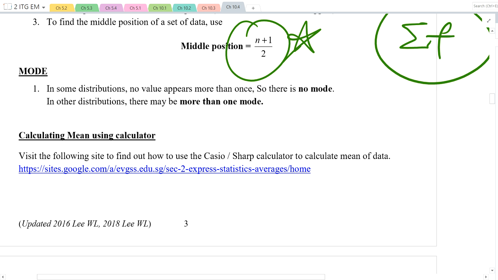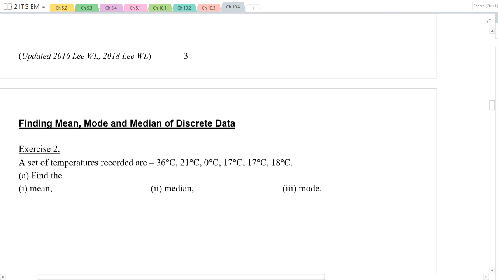You can actually use your calculator. Regardless of the model of your calculator, Casio or Sharp, there is a shortcut. You just key in all the data, right? Then you press, then the mean will come out automatically. We will use that very often in Sec 4 because it reduces our careless mistakes.